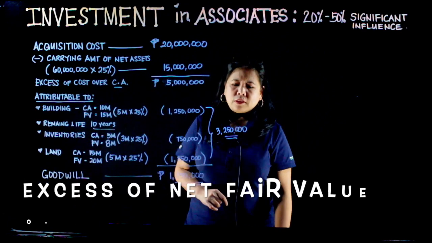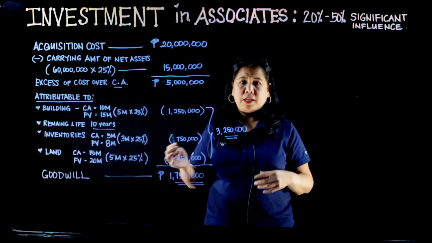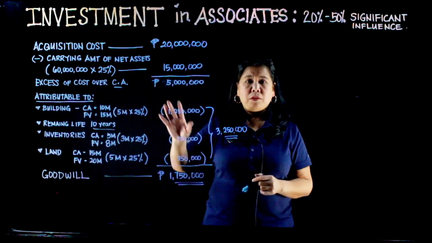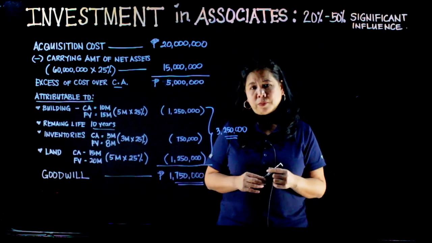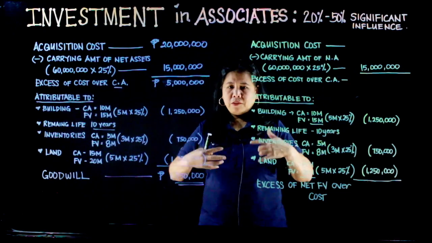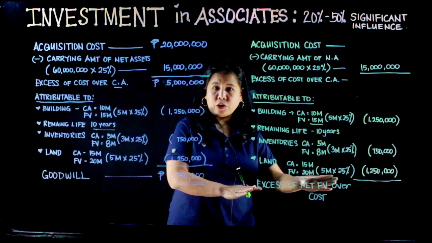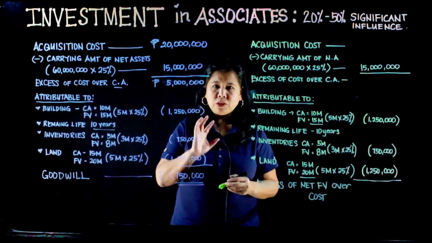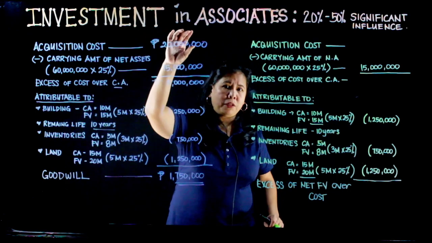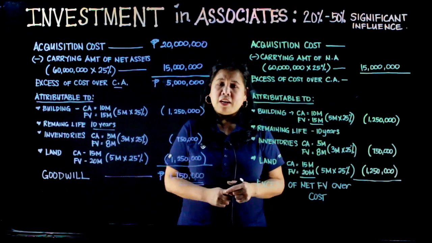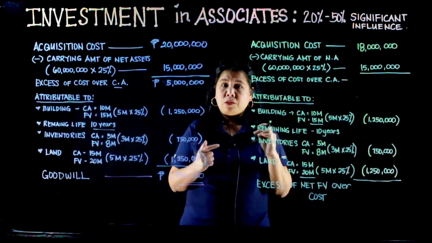Ano naman itong tinatawag nilang excess of net fair value over the cost? Isusulat ko lahat ng mga formulas natin dito and then we will have the same problem pero magkaiba ang acquisition cost natin. And titignan natin kung anong mangyayari. This is another scenario para ma-emphasize ko sa'yo kung ano ba ang ibig sabihin ng excess of net fair value over cost. Let's say for example, ang acquisition cost instead na in-acquire ni Crunch Company or ni investor ng 20 million, in-acquire lang niya ng 18 million. Ang excess of cost over carrying amount natin this time is 3 million.